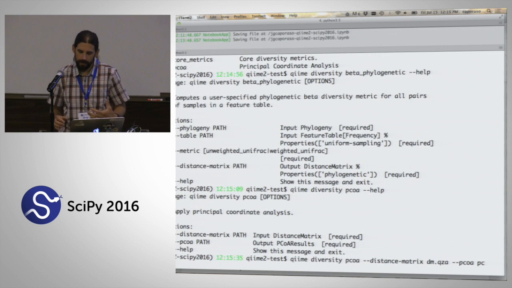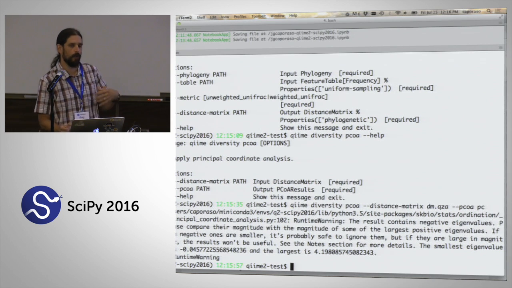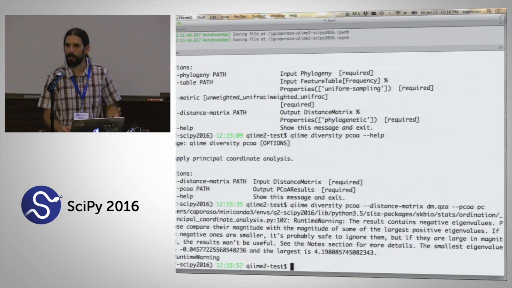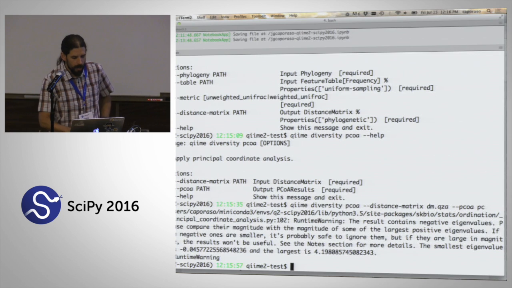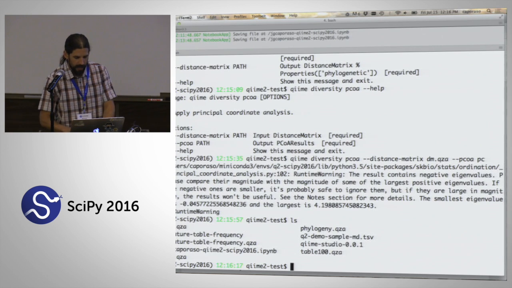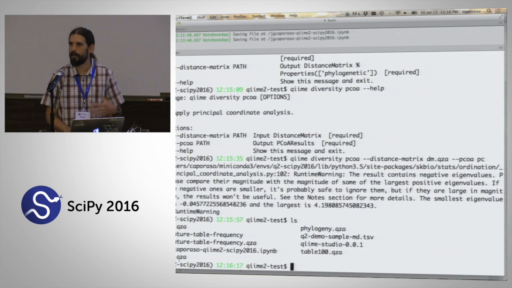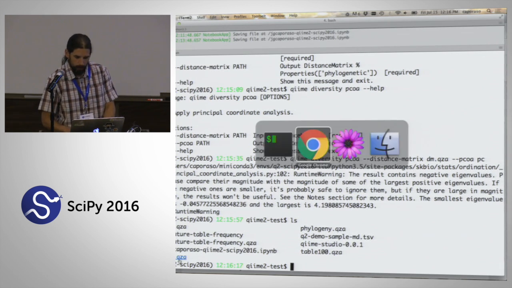And so what this shows you is that you are free to move back and forth between the different interfaces. So for some things, maybe it's more convenient to work with the artifact API or a command line interface. Maybe for other things, you want to work with a graphical interface. So here, this is just a runtime warning that we don't need to worry about right now. But you can see that I just created this new pc.qza artifact. So I just passed one artifact in, got a new artifact as output.